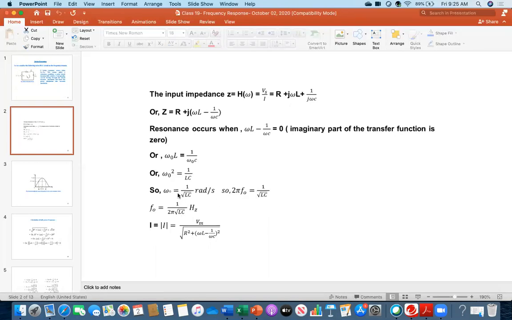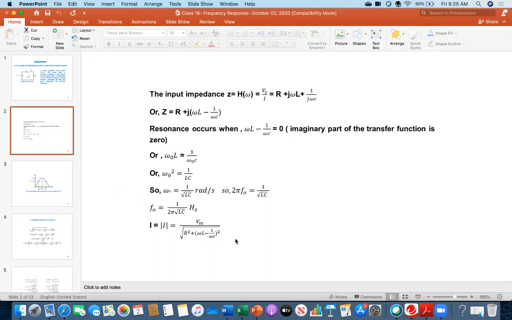So therefore this omega naught, 1 over root over LC, from now on everybody will remember, in case of a frequency responsive circuit, resonant frequency is 1 over root over LC in radian per second, or you might express it in that format. So f naught or omega naught are called resonant frequency.